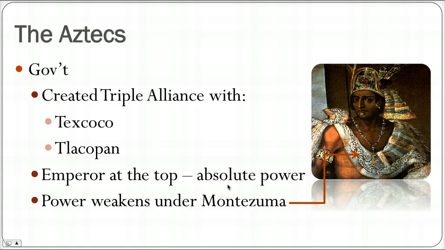And we're not going to look too closely here at the decline of the Aztecs. We're actually going to look more at that in our Age of Exploration unit in the spring, because when the Spanish show up, there's some major conflict that occurs between the Aztecs and the Spanish. But ultimately, the Aztec power weakens under Montezuma II, sometimes called Moctezuma. So there's a picture of him right here. But he's kind of the beginning of the end for the Aztec people, as they will be conquered by the Spanish.